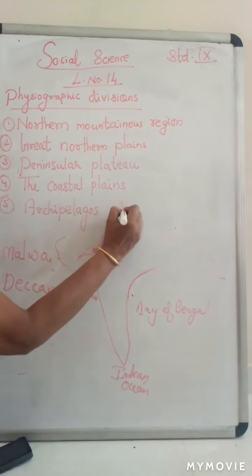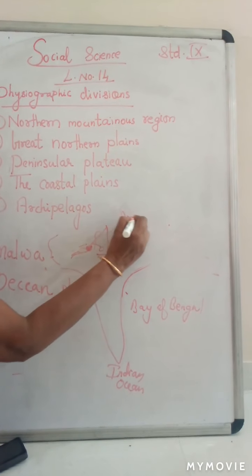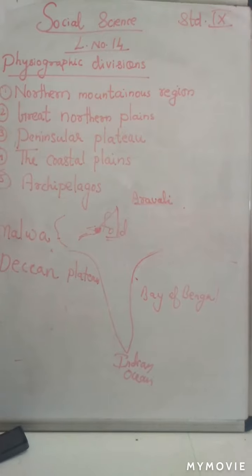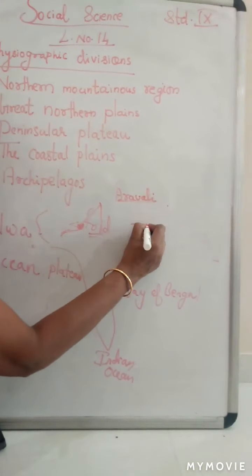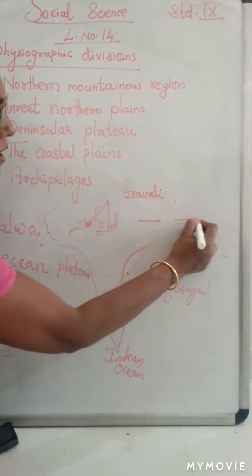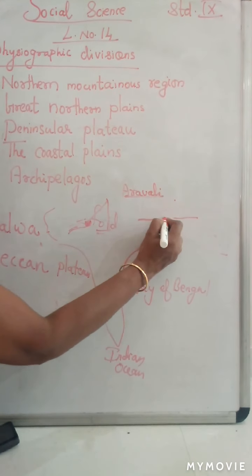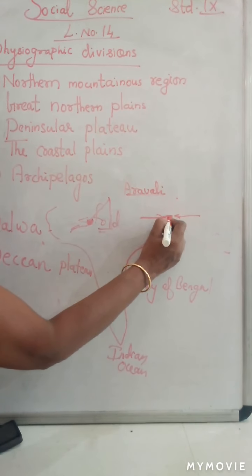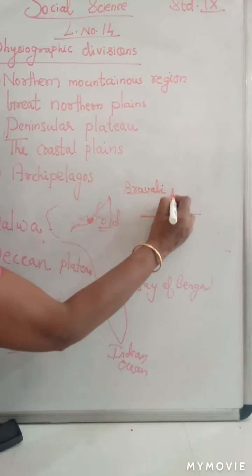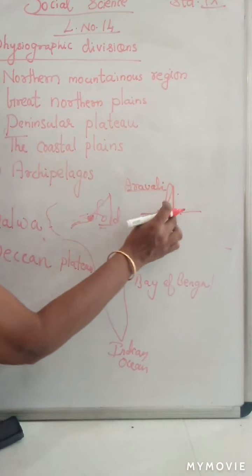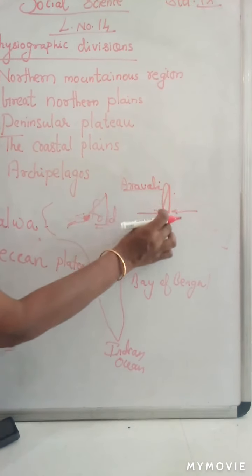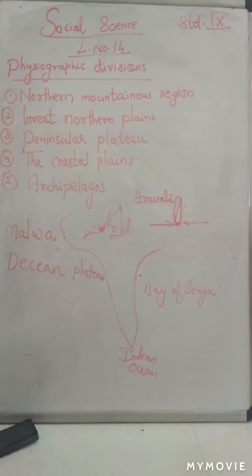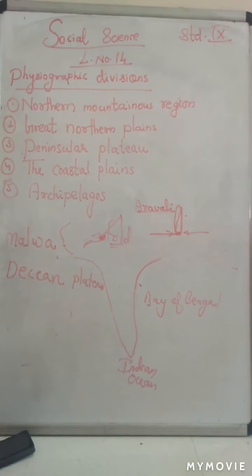So Aravalli mountain is the oldest fold mountain. How is it folding? This is one plate and here another plate, and here the land is there. When the plates come together and collide with each other, the land will go up. So like that the fold will come. The land will bend and fold like that. Fold mountains are originating.